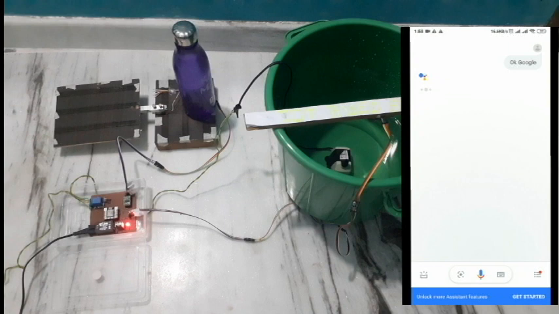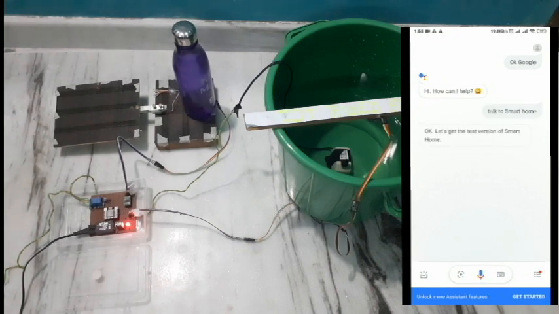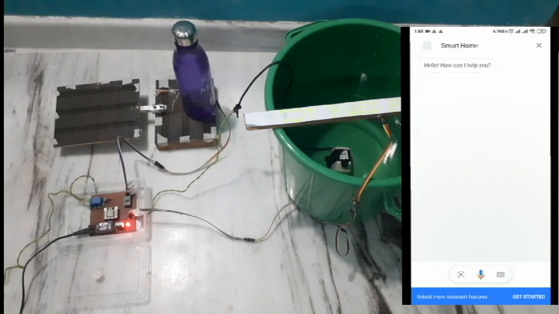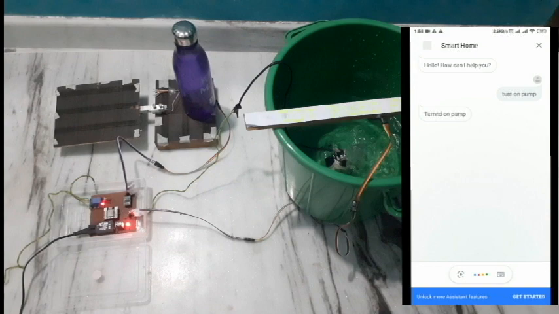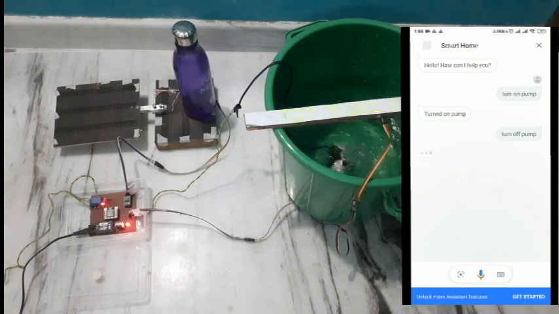Okay Google, talk to smart home. Hi, how can I help? Talk to smart home. Okay, let's get the test version of Smart Home. Hello, how can I help you? Turn on pump. Turned on pump. Turn off pump. Turned off pump.